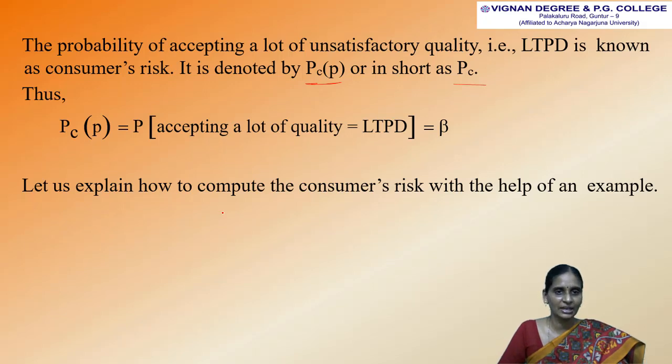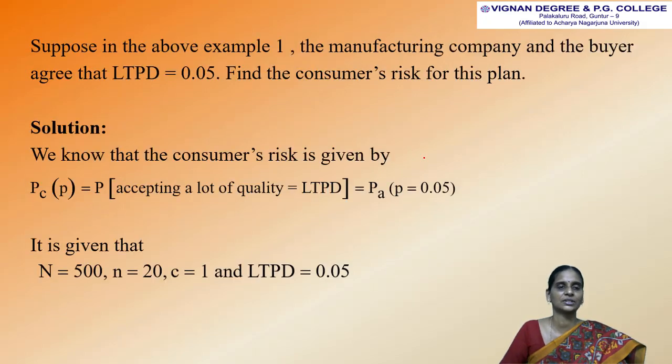Now let us explain how to compute the consumer's risk with an example. Suppose in the above example 1, the manufacturing company and the buyer agree that the LTPD value is equal to 0.05. Find the consumer's risk for this plan.